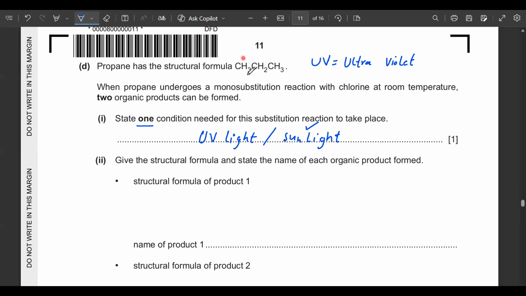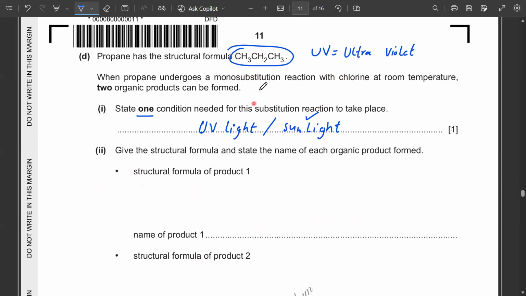So here we are reacting the propane with the chlorine. So you should remember what would be the products. I'm writing the displayed formula here. C with 3 carbon atoms. This is for propane. I'm writing the structural formula of propane. So carbon with 3 hydrogen atoms, and then with 2 hydrogen atoms, and then again with 3 hydrogen atoms.